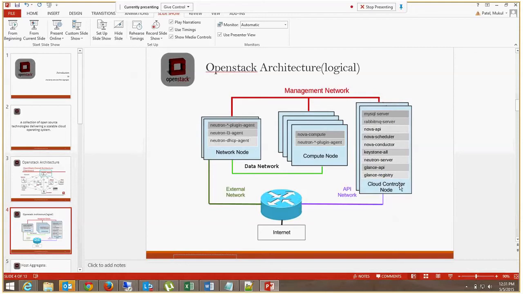This controller will be used as an interface for all the users, and users will trigger any request from this controller, and the controller will decide which compute node should launch that virtual machine. So one controller is maintaining n number of compute nodes, and it has to decide which one has the best capability to launch that virtual machine.